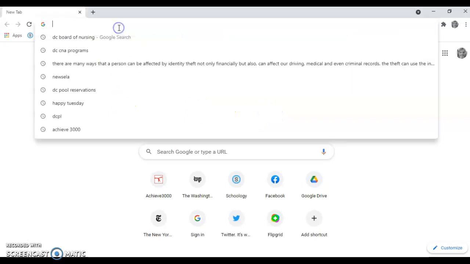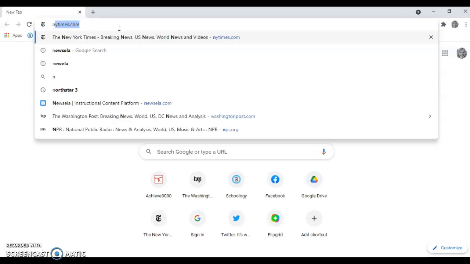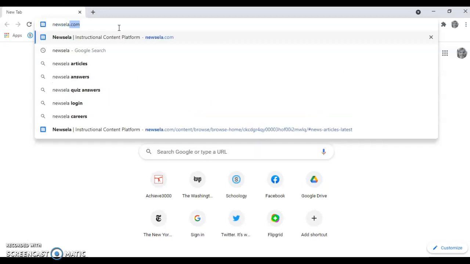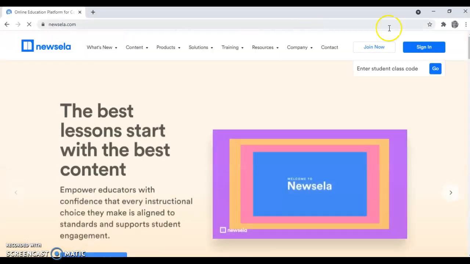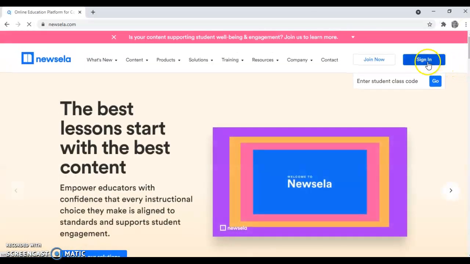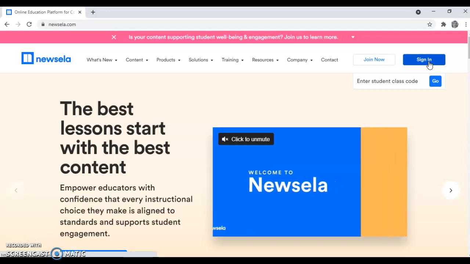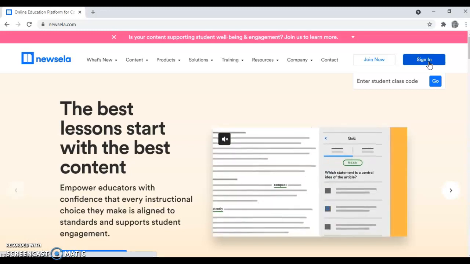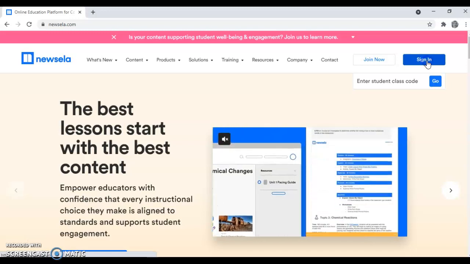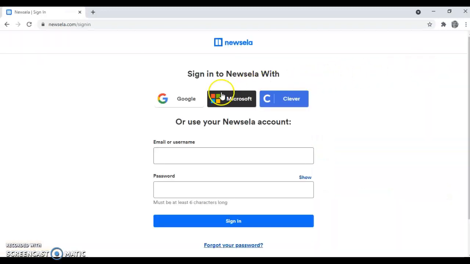The website to Newsela is Newsela.com. And when you arrive, you will need to sign in. You have an account through your Carlos Rosario Google account. So sign in, and then you can click on Google.